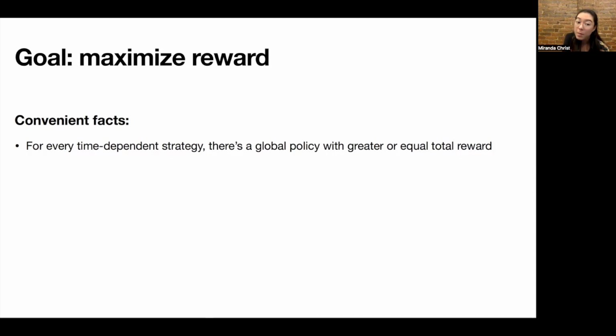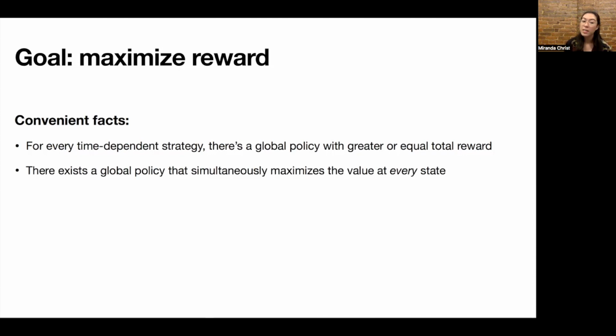But you can imagine that sometimes when you get to S, you want to take its first action, and sometimes you want to take its second action. But it turns out that for any such time-dependent strategy, there's a global policy, a fixed assignment of actions to states, that has at least that total reward. So we can restrict our search space to these global policies rather than these time-dependent strategies. And another convenient fact is that there exists a global policy that simultaneously maximizes the value at every state. So there's a single pi that maximizes the value at S, T1, T2, and all other states in our MDP.